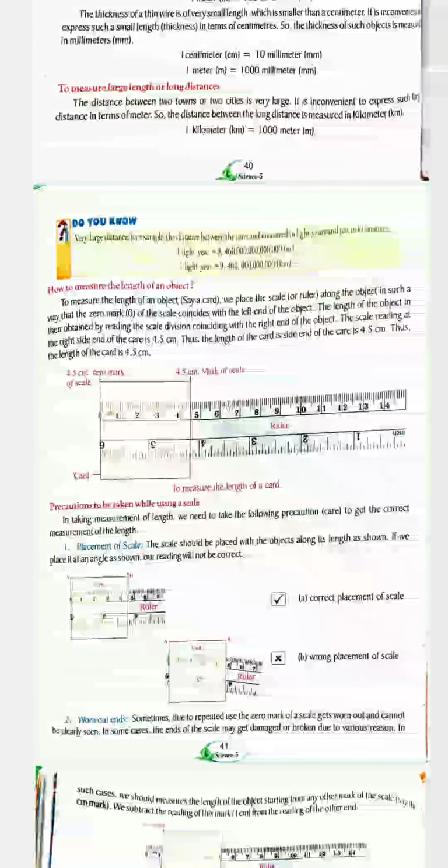Light year denotes the distance that light can travel in 1 year. How long a distance can be traveled by light in a year, that is called 1 light year. It is approximately 9,460,000,000,000 meter, or you may say 9,460,000,000 kilometer.